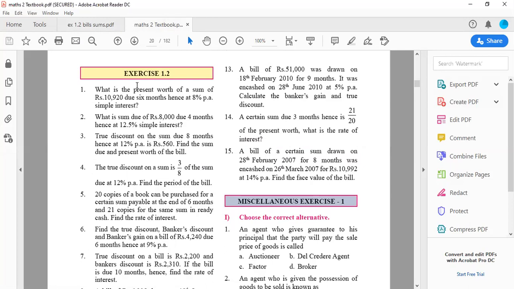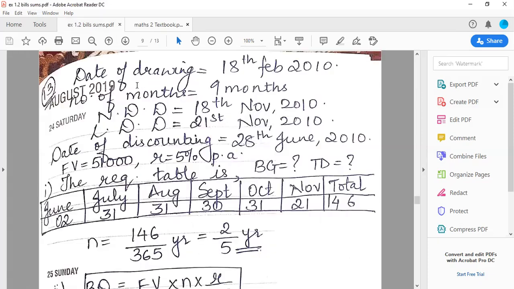All right. So I guess you all have read the sum carefully. So we'll start with the solution. Okay. So here goes the solution. Bill was drawn on 18th Feb. Number of months 9 months. So your nominal due date becomes 18 November. Legal due date 21st November. Date of discount 28th June. Also, you have got the face value of the bill, the rate of interest. You have to find BG and TD.